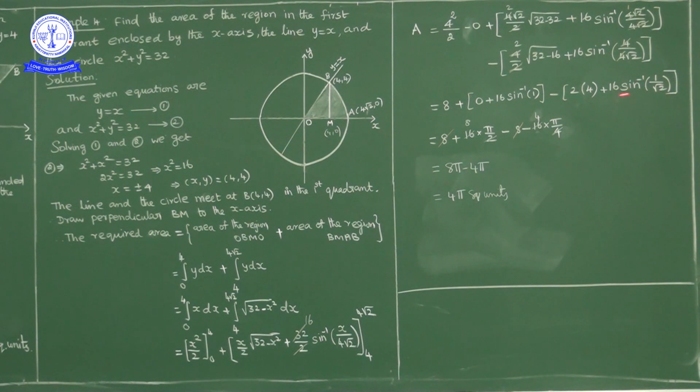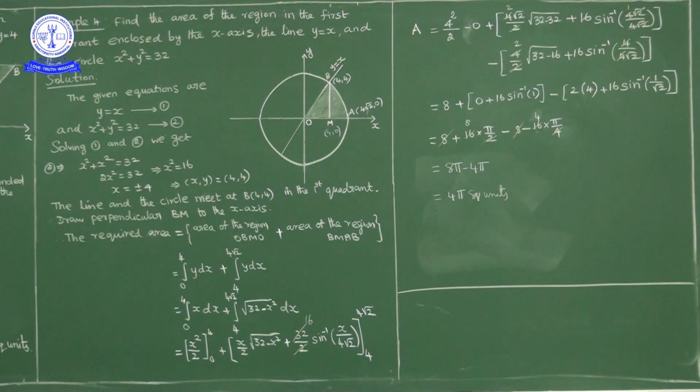So in this bracket what we have, minus 8 minus 16 into pi by 4, 4 4 cancel, 4 pi. So minus 8 minus 4 pi. So minus 8 plus 8 cancel. So 8 pi minus 4 pi is 4 pi, 4 pi square units. That is the final answer.